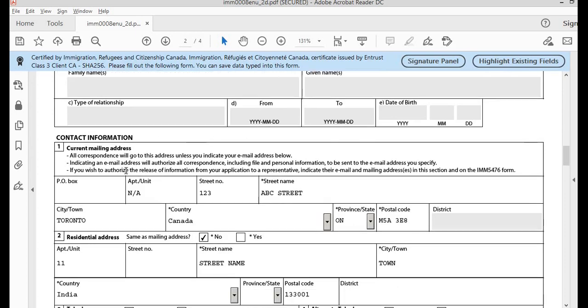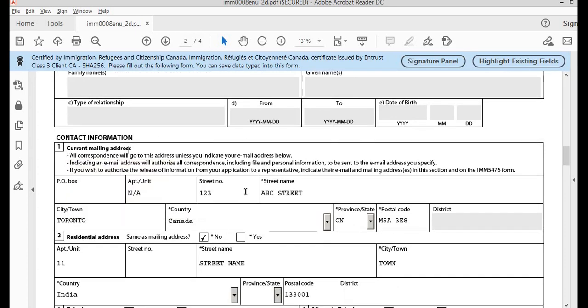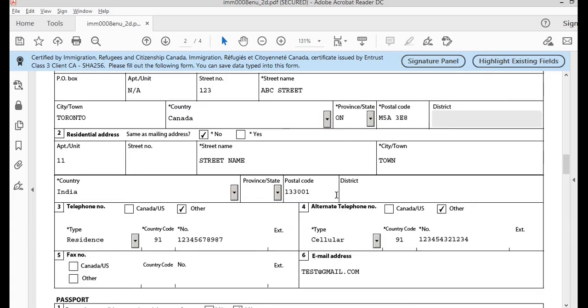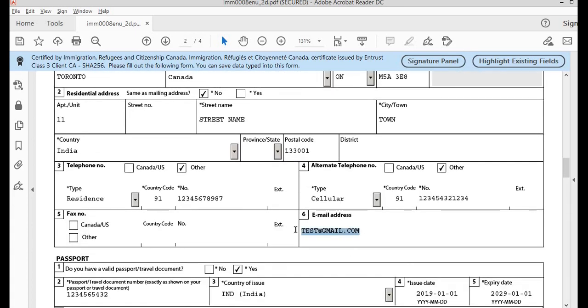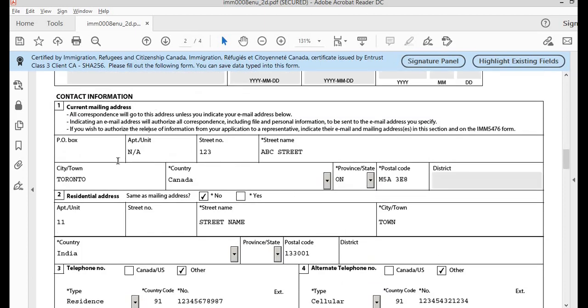Contact information. Current mailing address. This is the address where you want CIC to send the information in case an email ID is not mentioned here. So please take a note that you must mention a valid email ID here. In case no email ID is mentioned over here, CIC will be sending all the information regarding your file on this mailing address. I would suggest you to enter sponsor's mailing address in this section, which will be a Canadian address.